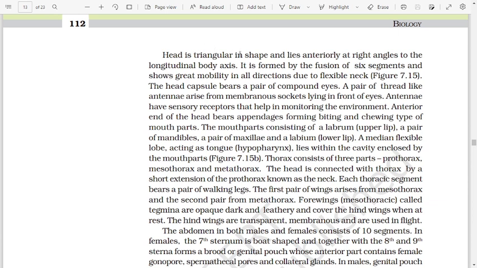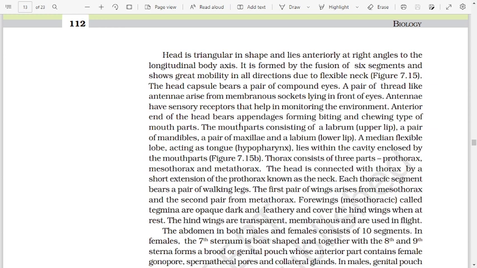Head is triangular in shape and lies anteriorly at a right angle to the longitudinal body axis. It is formed by the fusion of six segments and shows great mobility in all directions due to a flexible neck. Figure 7.15. The head capsule bears a pair of compound eyes. A pair of thread-like antennae arise from membranous sockets lying in front of the eyes. Antennae have sensory receptors that help in monitoring the environment.